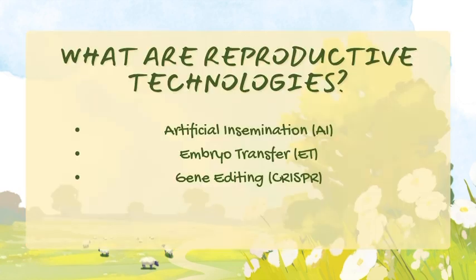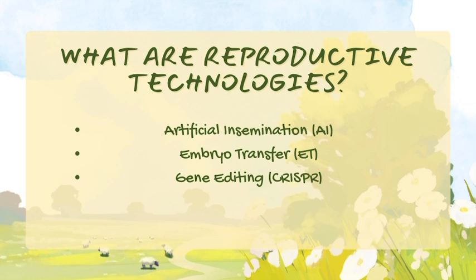First up is artificial insemination. This method allows farmers to breed livestock by placing sperm directly into the female's reproductive area. It helps increase genetic diversity and allows for the selection of desirable traits.